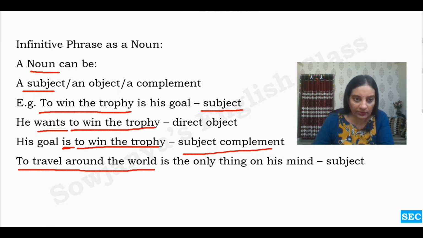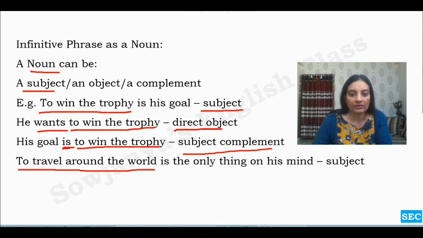Let us get back to these sentences and check whether the phrase is acting as a noun or not. For example, to win the trophy is his goal. So here, something is his goal. It justifies. He wants something. That is our direct object. Wants is the verb, and to win the trophy is the direct object of this particular verb.